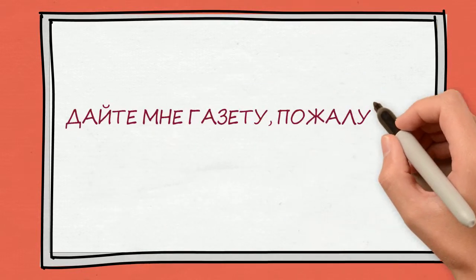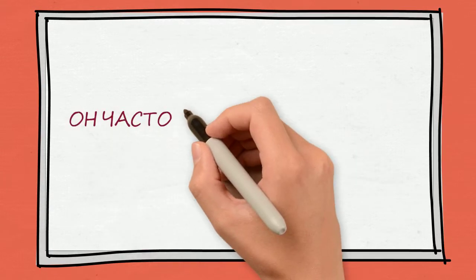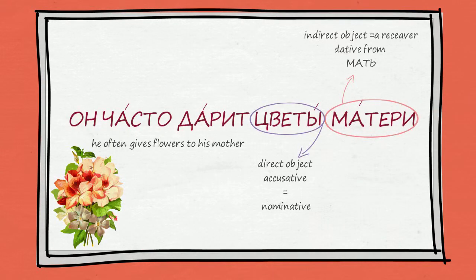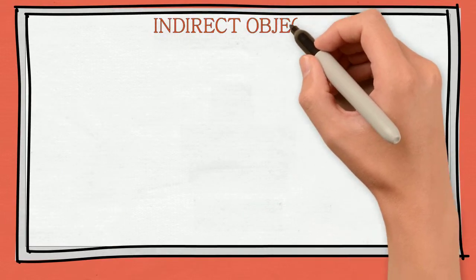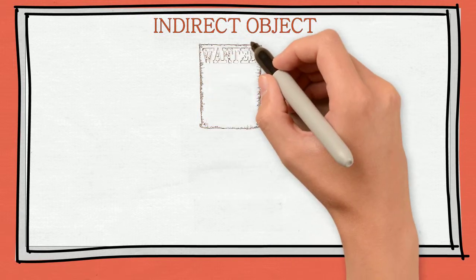Дайте мне газету, пожалуйста. Он часто дарит цветы матери. The tricky thing about Russian is that you can sometimes have an indirect object without an obvious direct object.